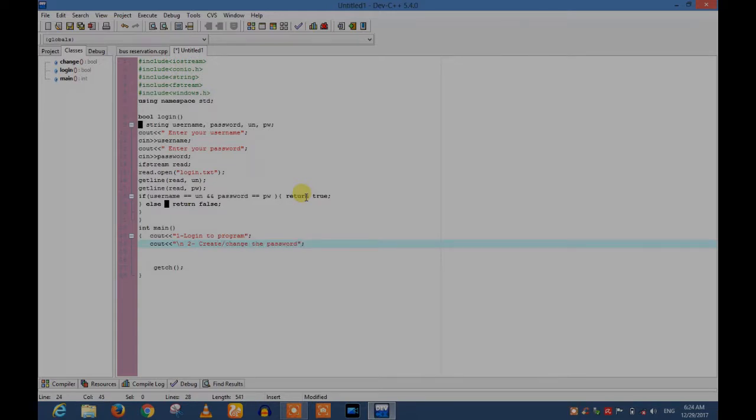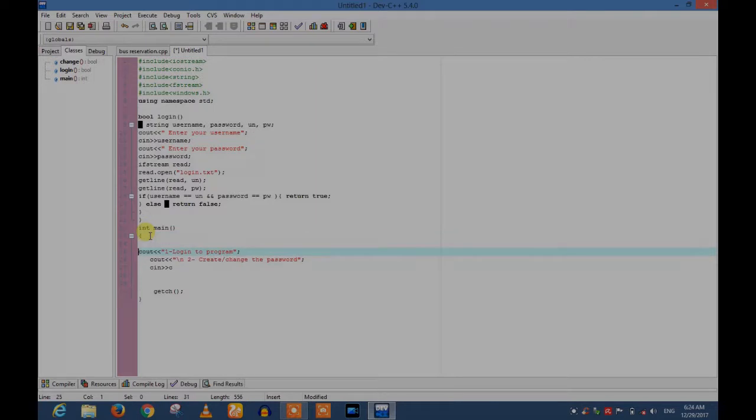The user will select one of these options and cin C, and I introduce this C as an int type variable. Here int type variable is C. If user enters 1, it will go to the login process. If C is equal to 1, what to do? User will go to the login boolean statement.